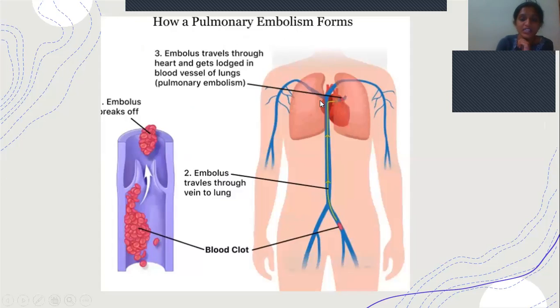How does a pulmonary embolism occur? We can assume this as a thrombus in the deep veins. When the blood clot starts moving into the circulation and enters into the pulmonary vessels, it causes pulmonary embolism.